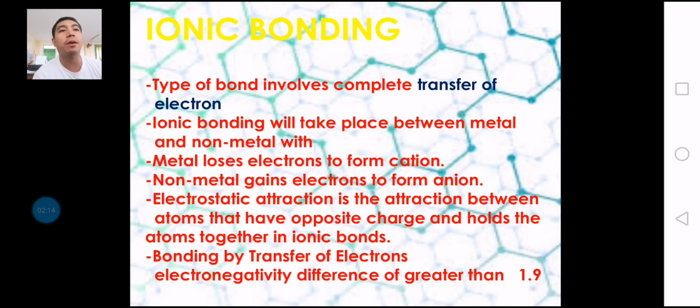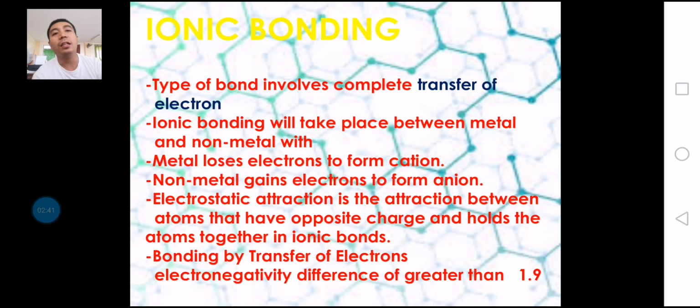Again, for ionic bonding, this type of bond involves complete transfer of electrons, and it takes place between metal and non-metal. So what are metals in the periodic table? These are from group 1 up to 3 or 4. And the non-metals are from 5 to 8.